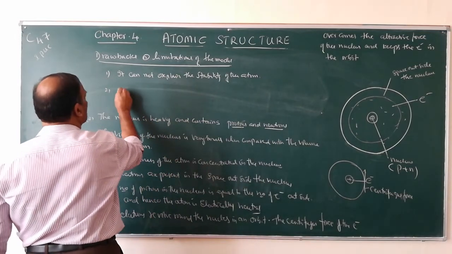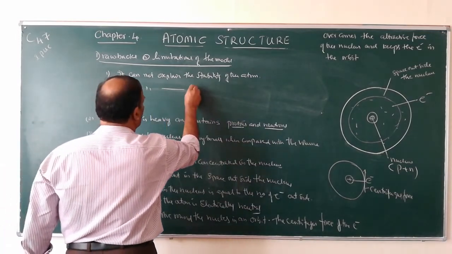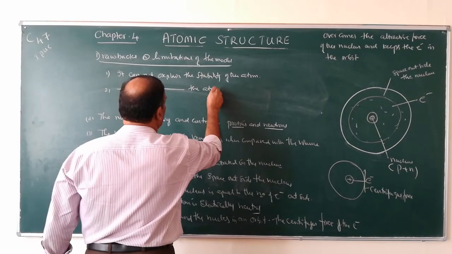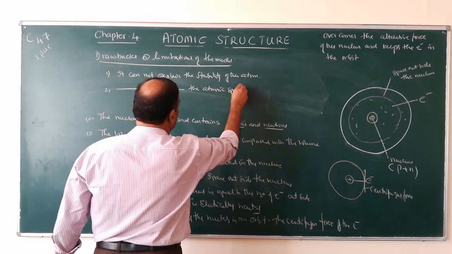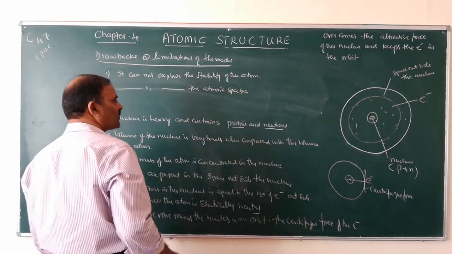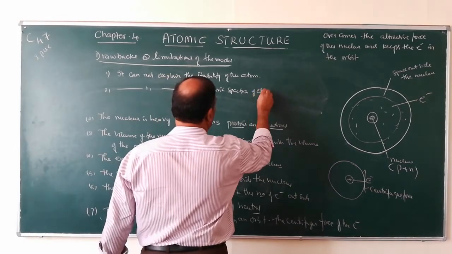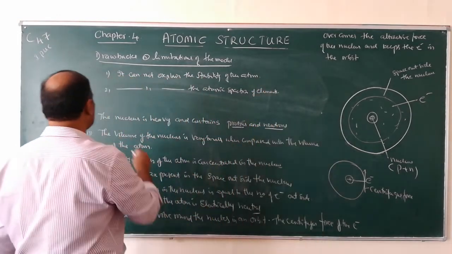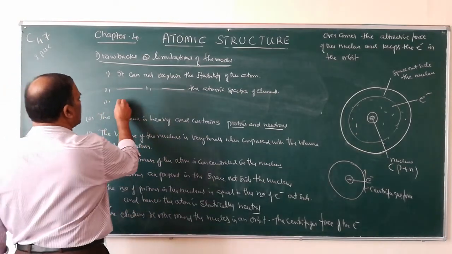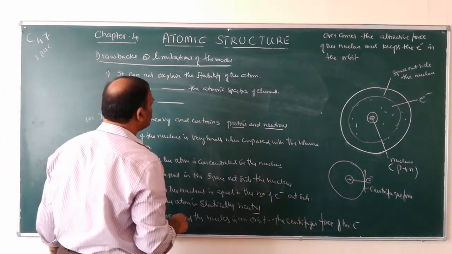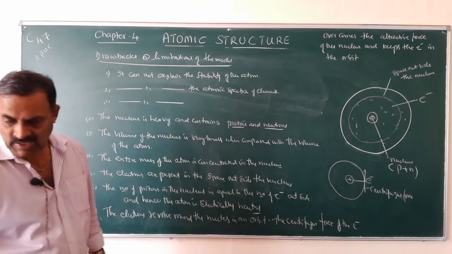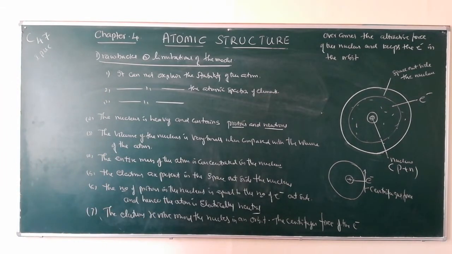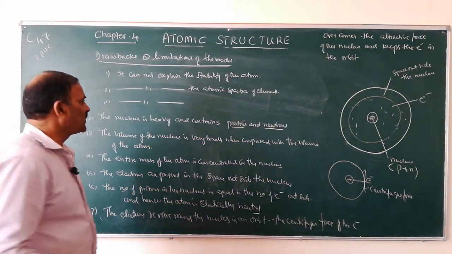Number 2, it cannot explain the atomic spectra of elements. And number 3, it cannot explain the arrangement of electrons in different orbits.